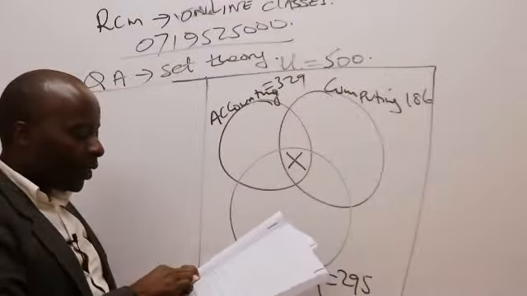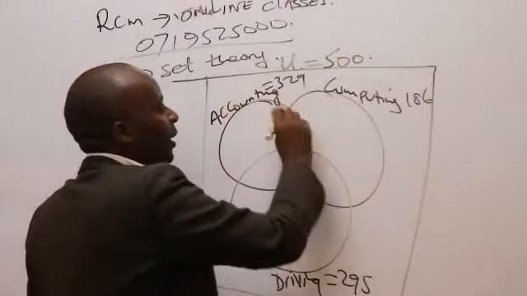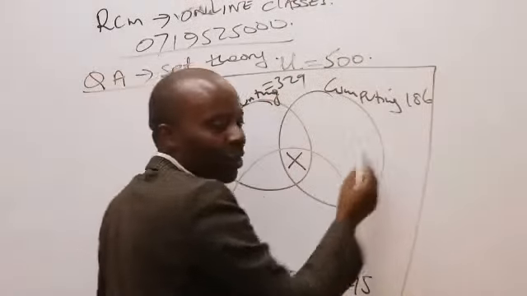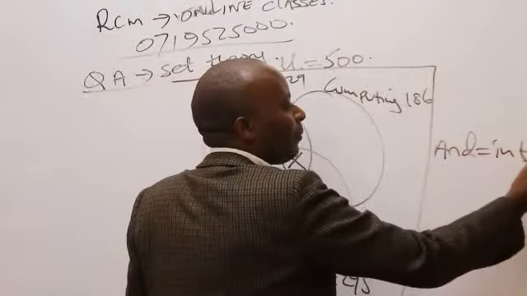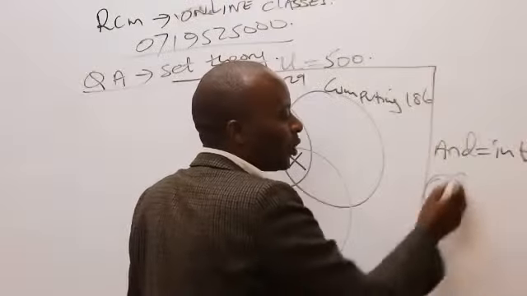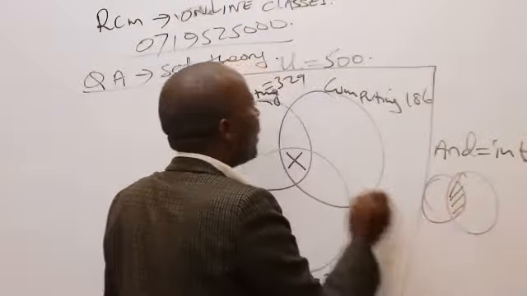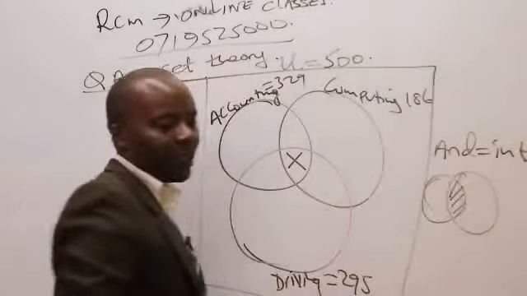So I'll start with 83 students who are undertaking both accounting and computing. I know that and stands for intersection. When they talk of accounting and computing, they're looking at the entire intersection like that.